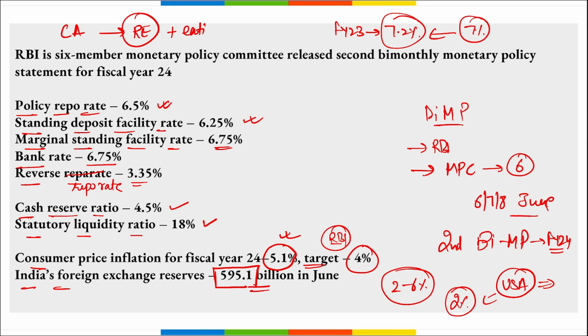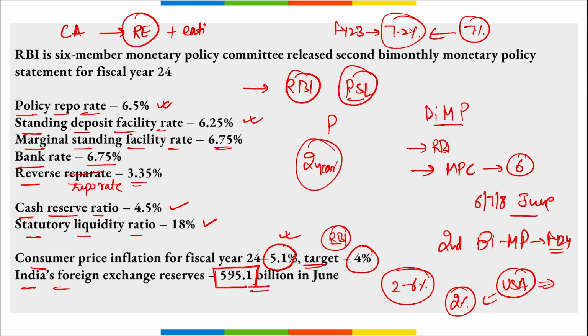Then next, remember, RBI has extended the phase-in time for achievement of the priority sector lending targets for primary urban cooperative banks for 2 years, right? That is from 31st of March 2024 to 31st of March 2026.